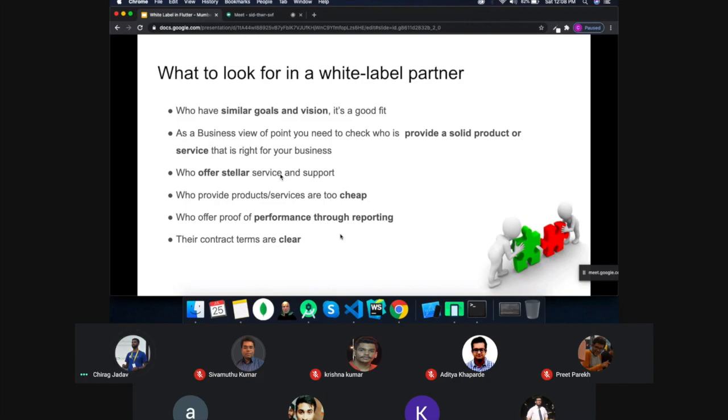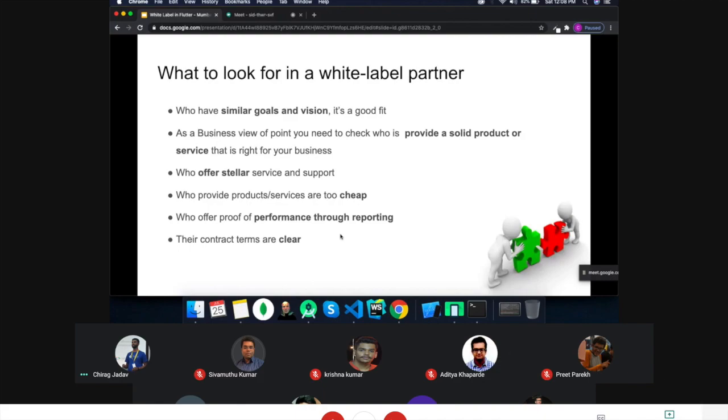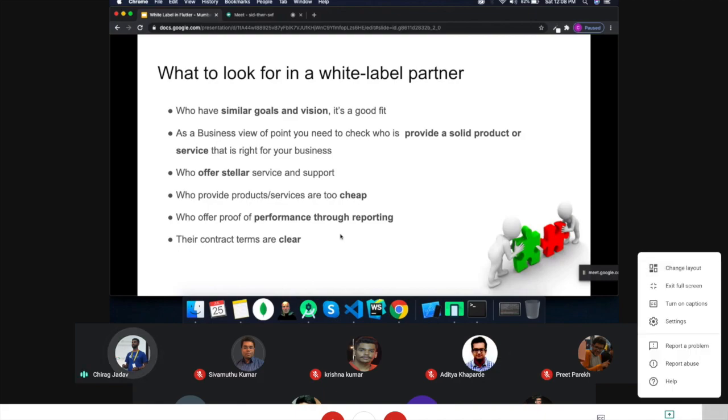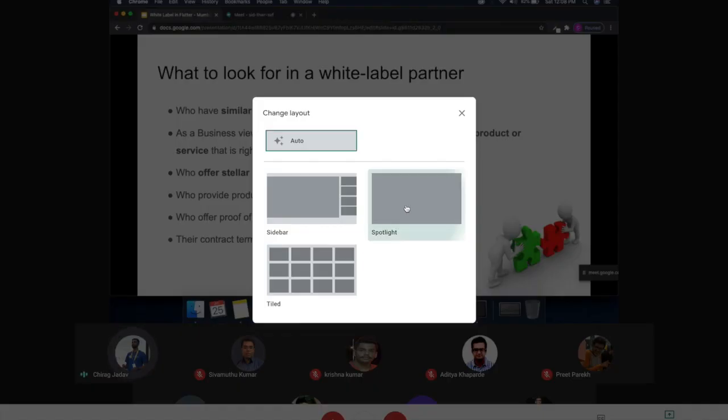So we have to find the person who has the same vision, and see how many companies have a good brand name, or already have many other clients or customers, or stability. So we can find a partner for our application, or our white label software, who offers retail service and support.